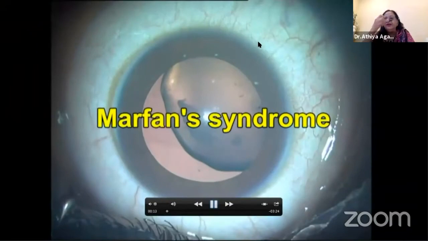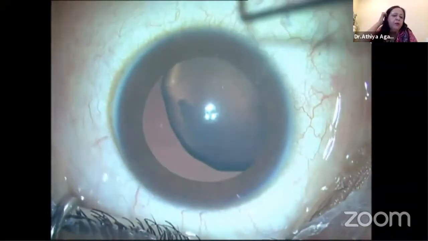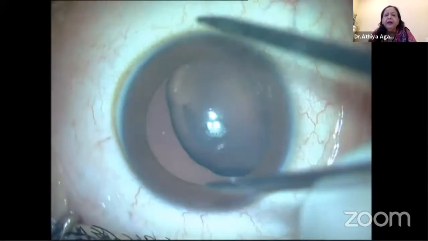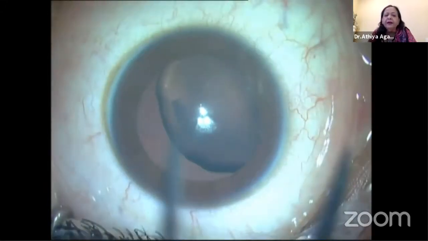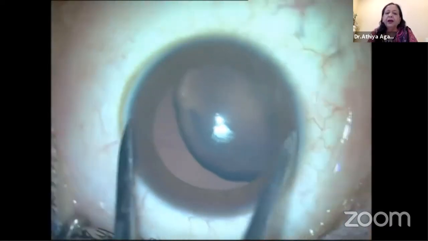Yeah. This is once again a case of Marfan syndrome. And in this case also, if you see carefully, the horizontal diameter is more than the vertical diameter from limbus to limbus. And this is Marfan syndrome, a young patient. And this patient has been sent to us for managing not only with a lensectomy, also we cannot leave this patient aphakic. So we are planning a glued IOL in this case.